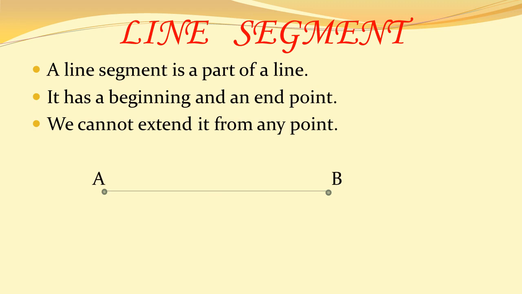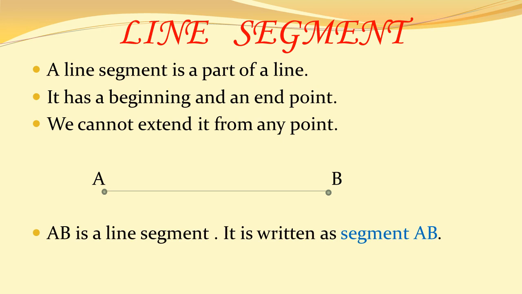You can see in the figure that point A is the beginning point and point B is the end point of the segment. The given figure is of segment AB. So, it is written as line segment AB or segment AB.